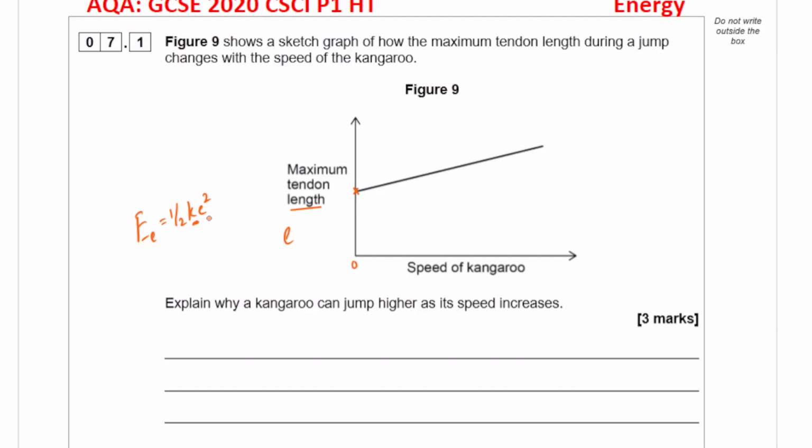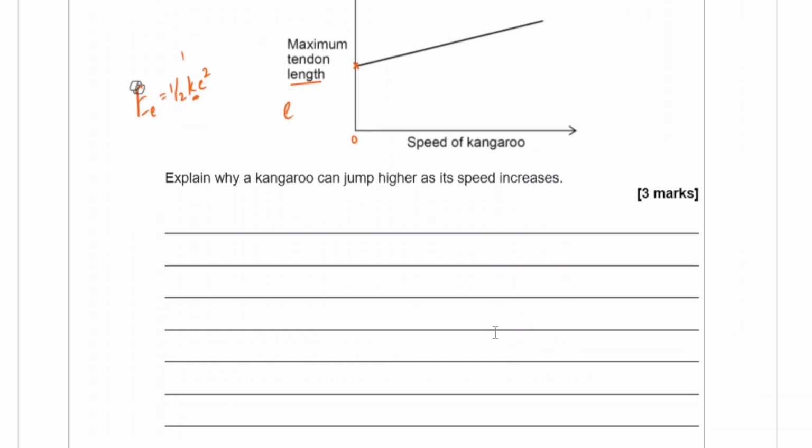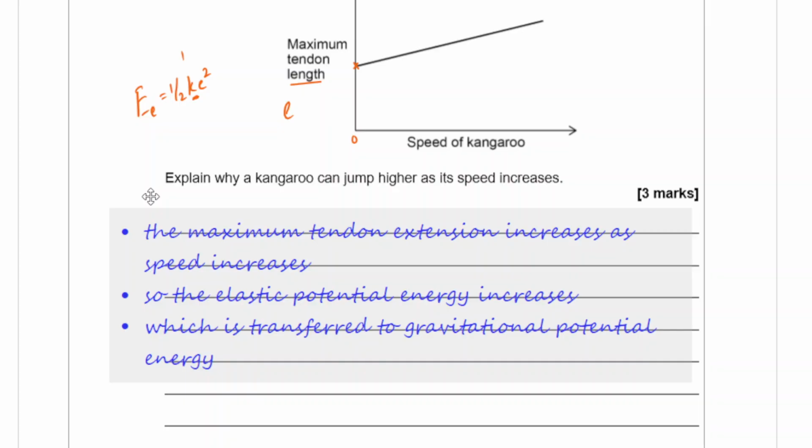Even if k is 1, if you double the extension, then you are going to increase the elastic potential energy four times. So, explain why a kangaroo can jump higher. If it has more elastic potential energy, that means it can transfer most of it to gravitational potential energy.